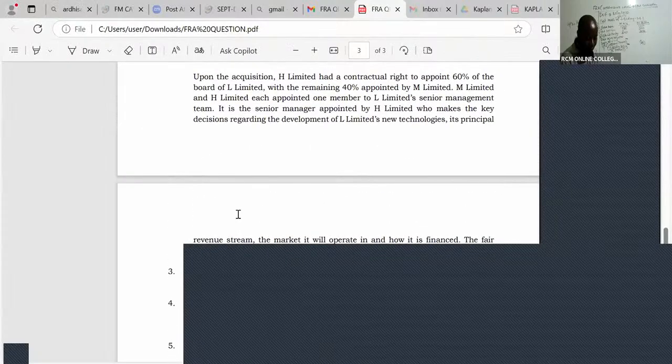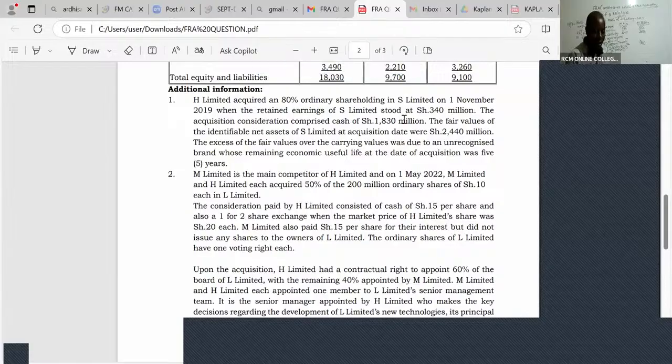So we are told something very interesting here. We are told here, H Limited acquired an 80% ordinary shareholding in S Limited on 1st November 2019 when the retained earnings of S Limited stood at 340. The acquisition consideration comprised cash of 1830 million. The fair value of the identifiable net assets of S at the date of acquisition were worth 2440.